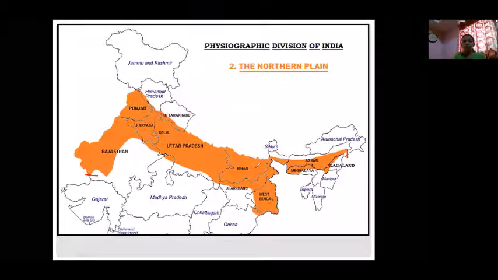The formation of the northern plain first we will see, and then the extension. The formation of the northern plain has taken place due to the rivers' drained silt. The rivers which are draining from the Himalayan region brought the silt, and that silt again and again deposited here. This is the deposition work of these rivers. About this we will see the part and how it formed.